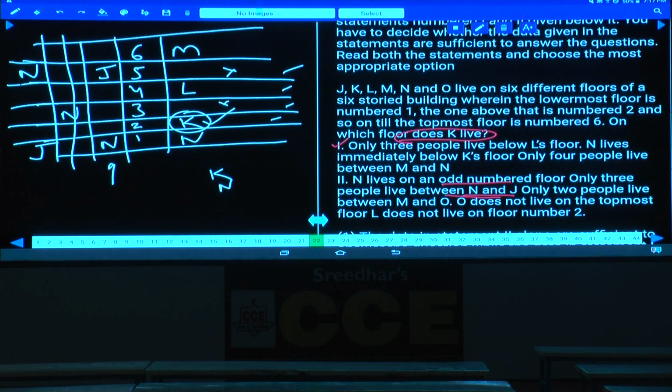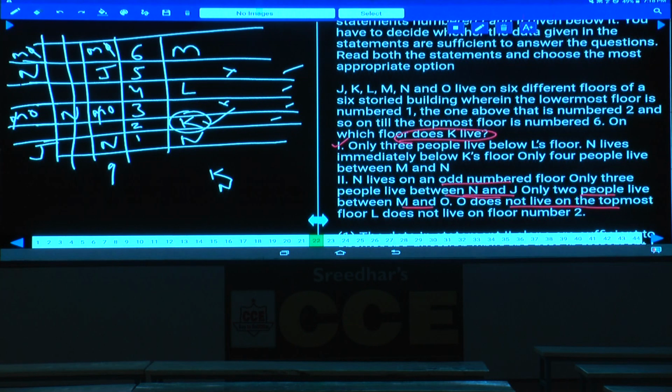The next one, only 2 people live between M and O. As only 2 people live between M and O, what is the possibility here? This is the only possibility, isn't it? Only 2 people between M and O, here also 2 people between M and O. Then O does not live on the topmost floor. As O is not on the topmost floor, M will be here. As M is here, then O will be here.